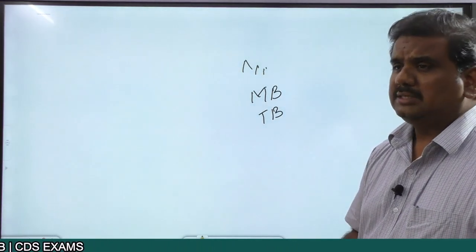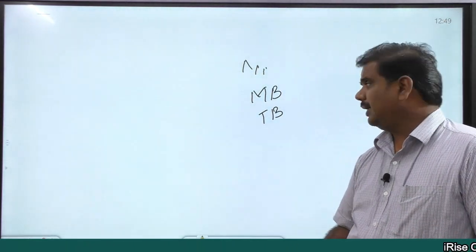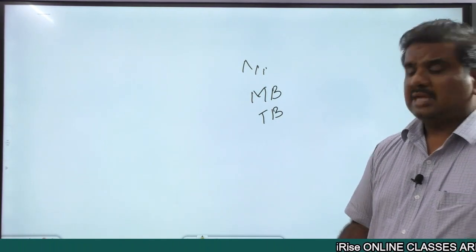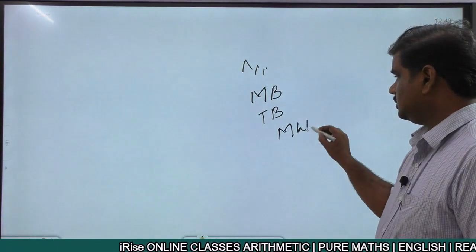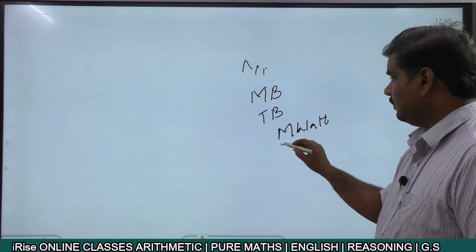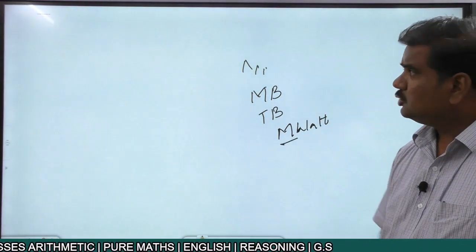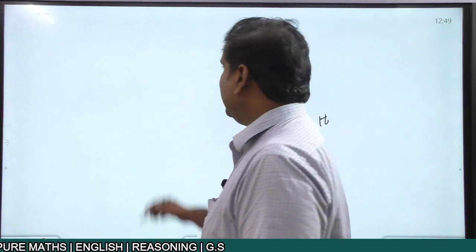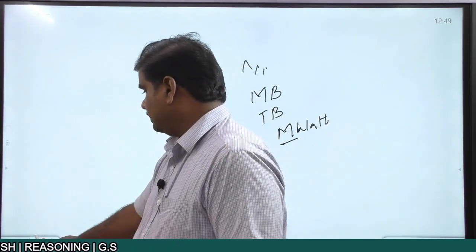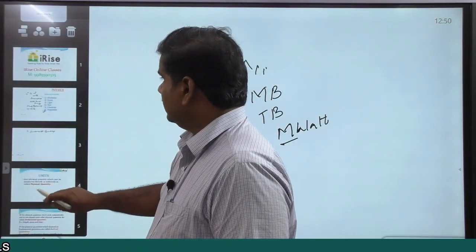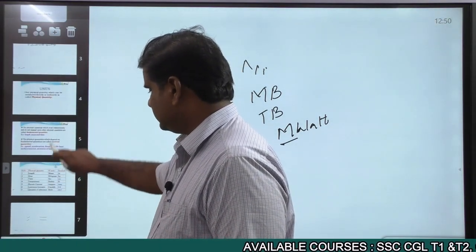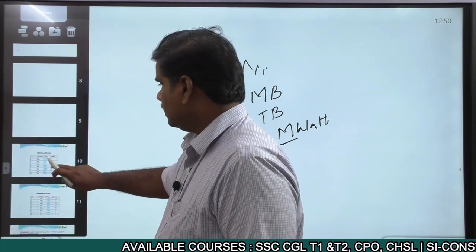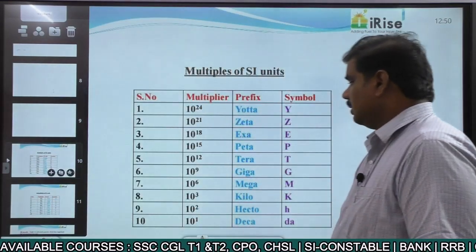Now what is the value of 1 TB? What is the value of 1 MB? Sometimes when talking about electricity, we write 100 megawatts. What is the value of mega? That is what we call multiples as well as submultiples. Now when talking about multiples as well as submultiples, this is the case, right?